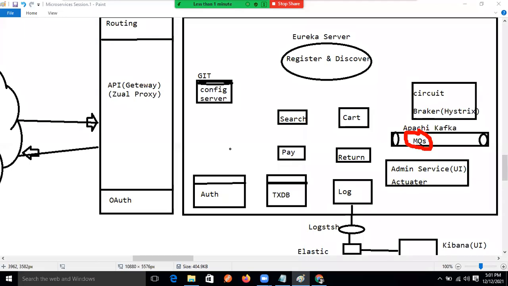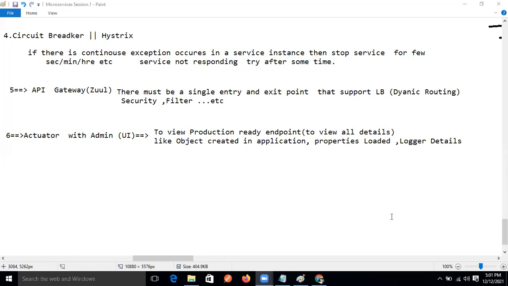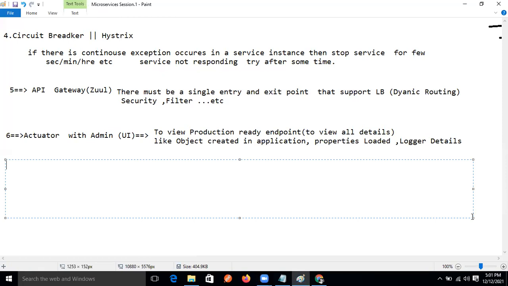MQs is nothing but message queues. So if you want to implement continuous data flow in your project, for that purpose we are implementing a message queue, and we will use the tool Apache Kafka. So 6, 7, right? 7. Okay, the seventh one is message